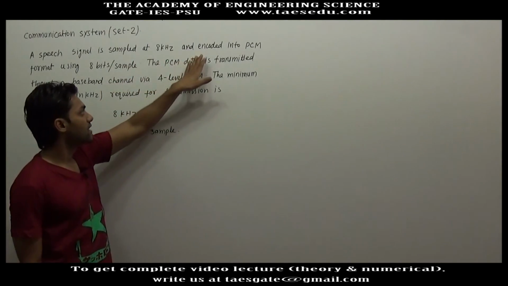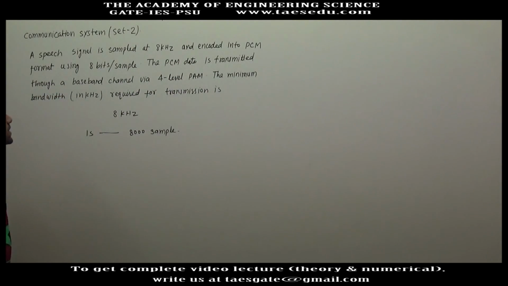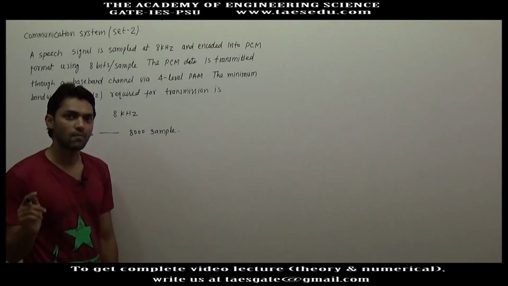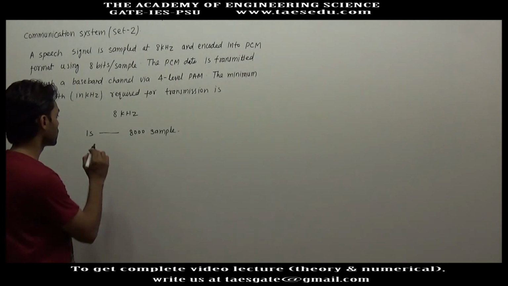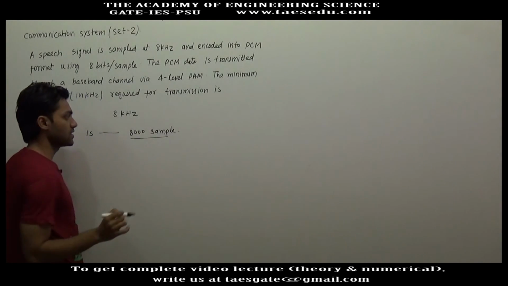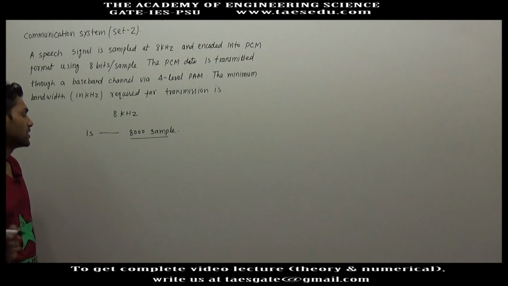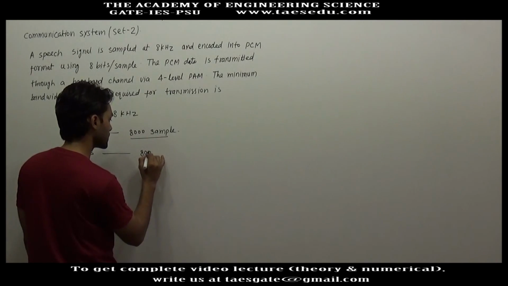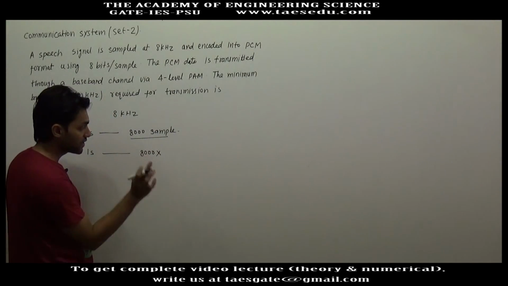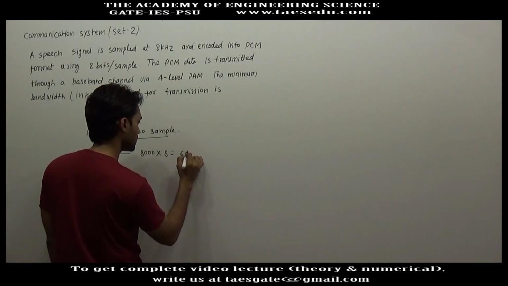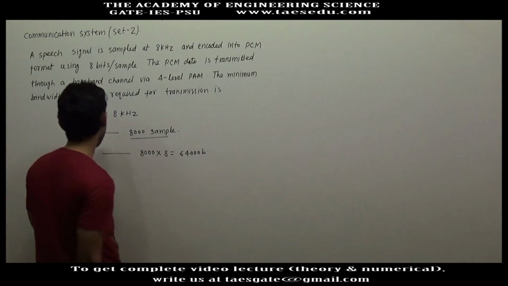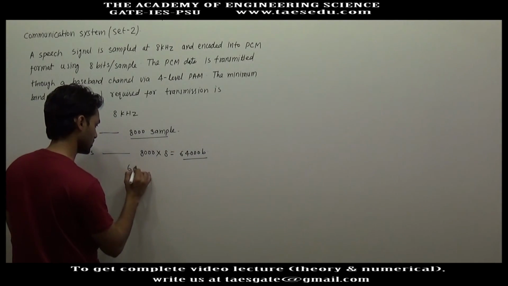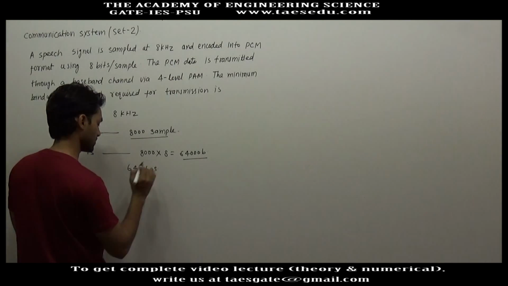Sampled at 8 kHz and encoded into PCM format using 8 bits per sample. For one sample 8 bits are used, or one sample is encoded with 8 bits. So in 1 second there are 8000 samples and one sample is encoded with 8 bits. It means in 1 second the total number of bits will be 8000 samples into the number of bits in one sample. So this will be 64,000 bits in 1 second. So the data rate will be 64,000 bits per second, or 64 kbps.